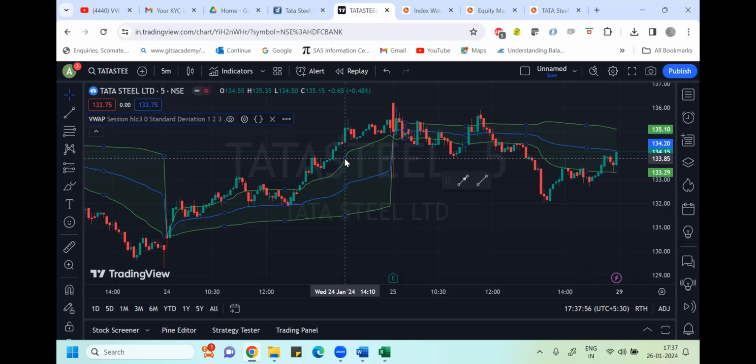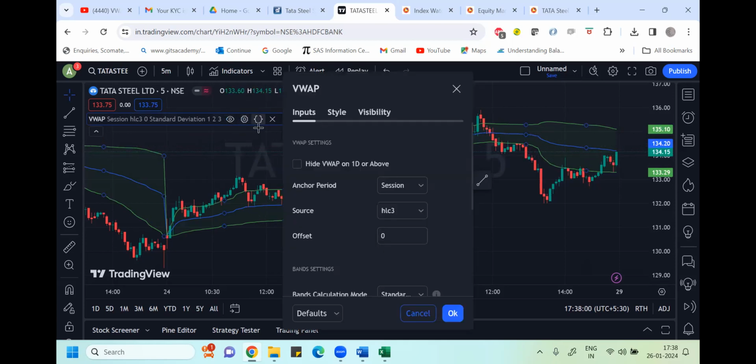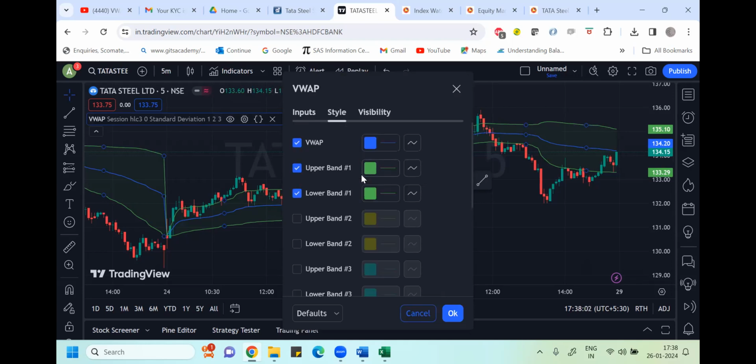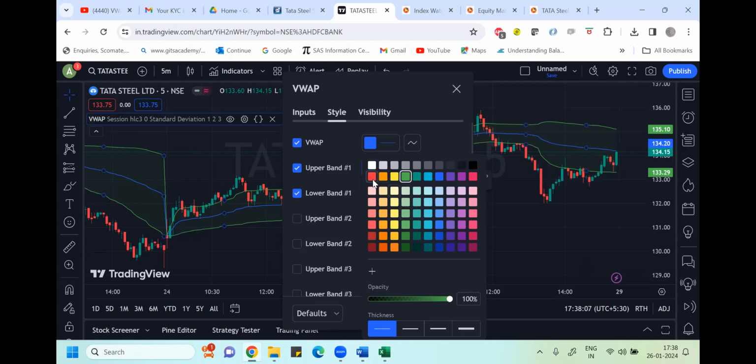Let me go and do some settings here. The upper band, I want to change its color, not red or blue, not green either. Maybe some pink, maybe thicker.